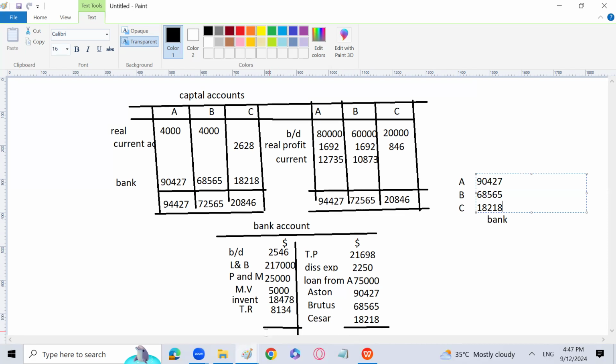Let's go for the total of the debit side and credit side of the bank account, which should be equal. It means that both our sides are equal, so we are done with the question.